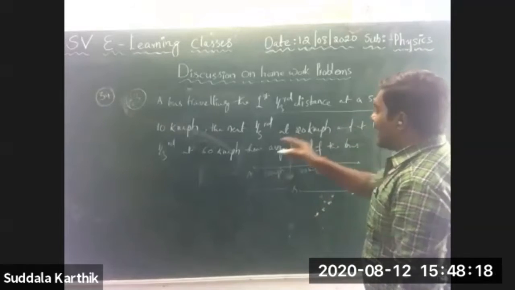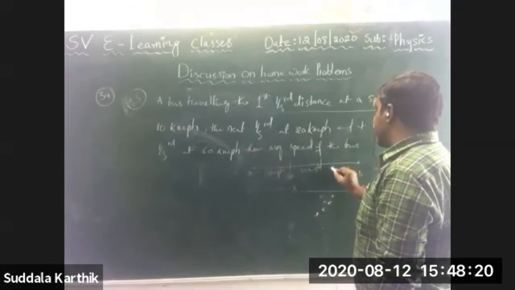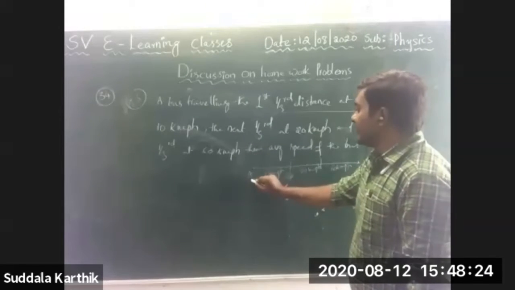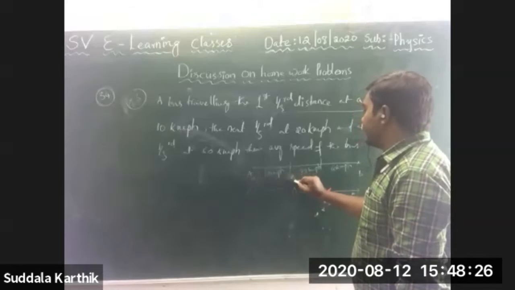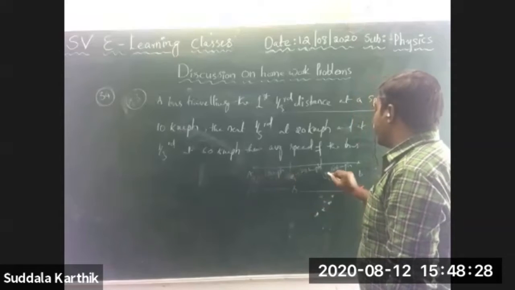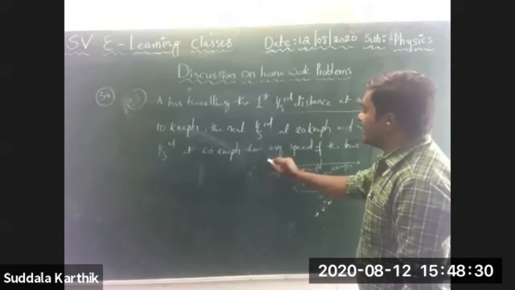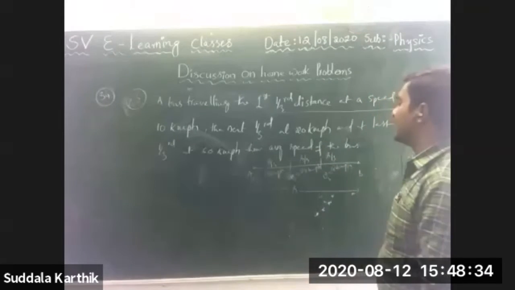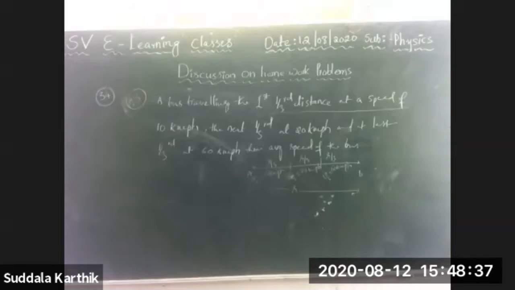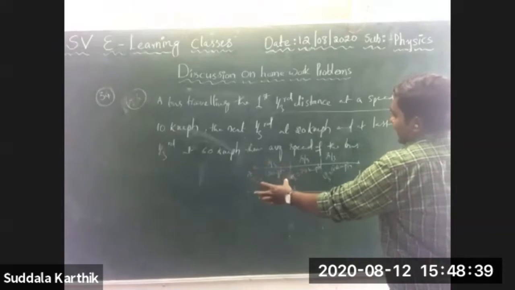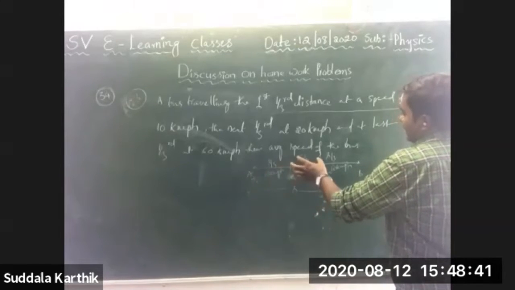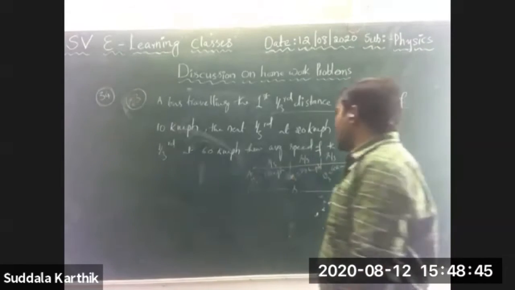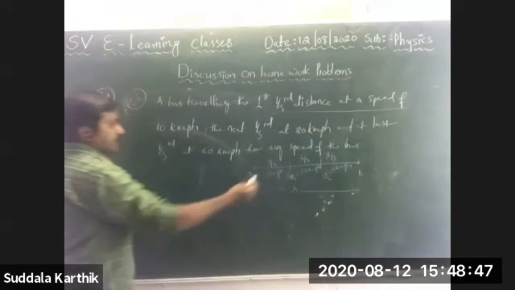And the last 1/3 is at 60 km per hour. So V1, V2, V3 are given. Now this is S by 3, this is S by 3, this is S by 3. Each S by 3 distance is traveled with this much speed.